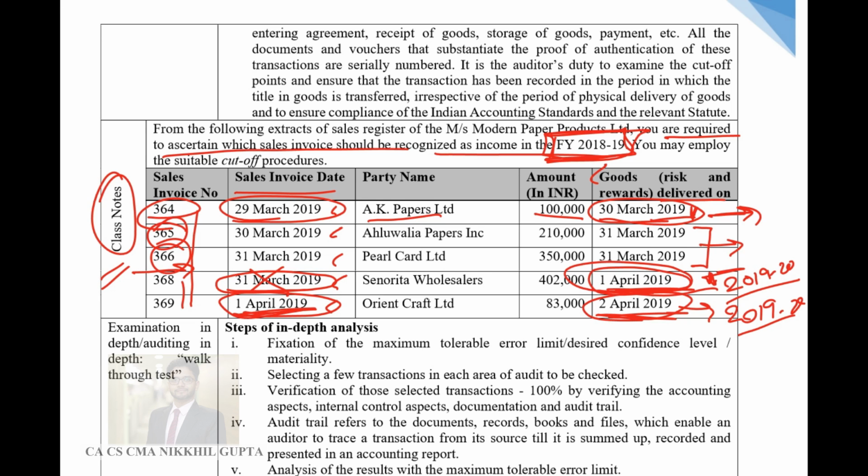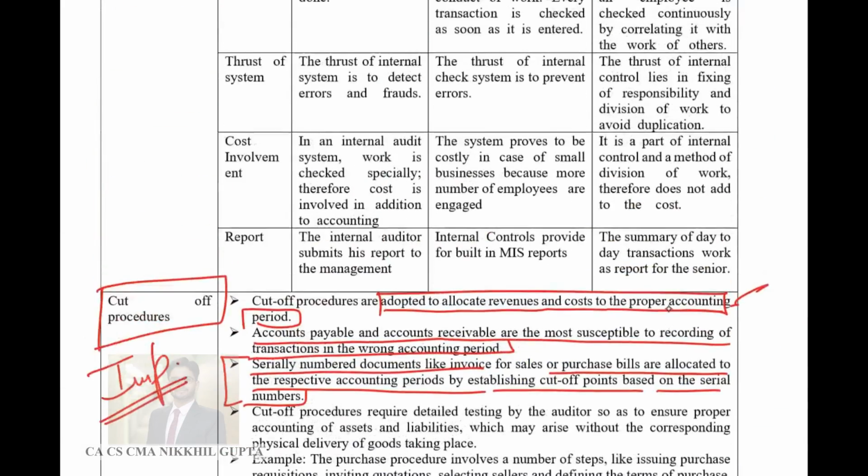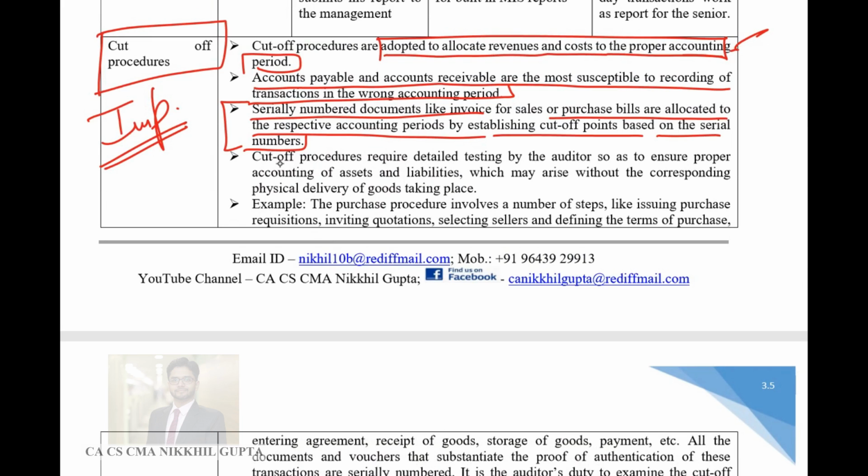So this is how cutoff procedures work, and this is how we recognize revenue as per the cutoff procedures, that is, when risk and rewards are transferred. Then cutoff procedures require detailed testing by the auditor so as to ensure proper accounting of assets and liabilities which may arise without corresponding physical delivery of goods taking place. So cutoff procedures are also useful in determining when an asset or liability should be recognized in the books of accounts. Because similar to revenue and expenses, assets and liabilities are also to be recognized in the correct period, that is, when they are capitalized and put to use.